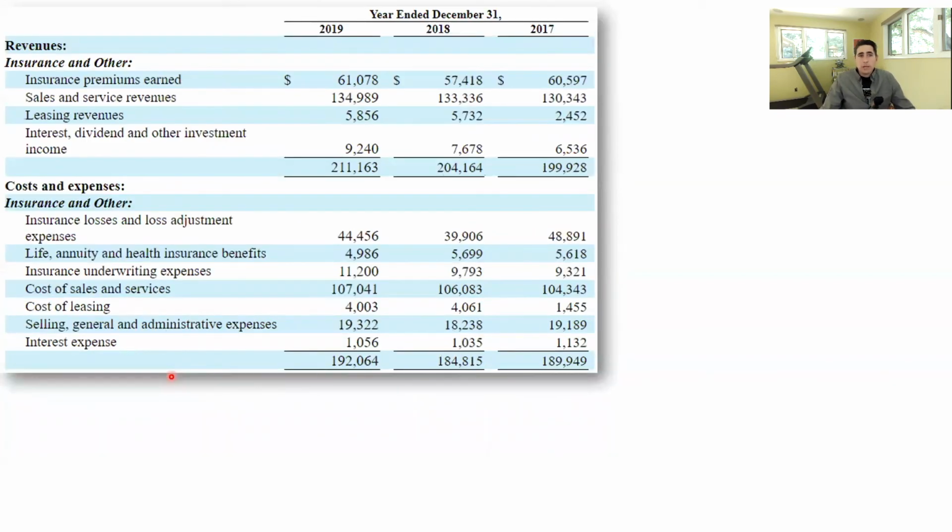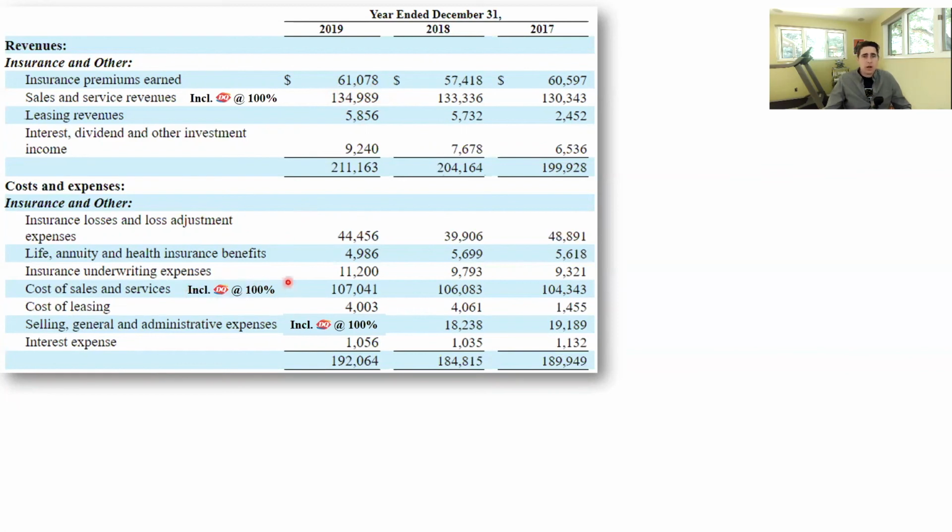Okay, now let me show you the income statement. Dairy Queen could be anywhere on this income statement. It's fully consolidated. We reflect 100% of Dairy Queen's sales and expenses on Berkshire Hathaway's income statement, 100%. But I think it's probably in sales and services revenue. So I think this line item contains 100% of Dairy Queen sales. When Dairy Queen sells a Blizzard, that sales revenue is within this amount. So Blizzard revenue is in that $134.9 billion amount.